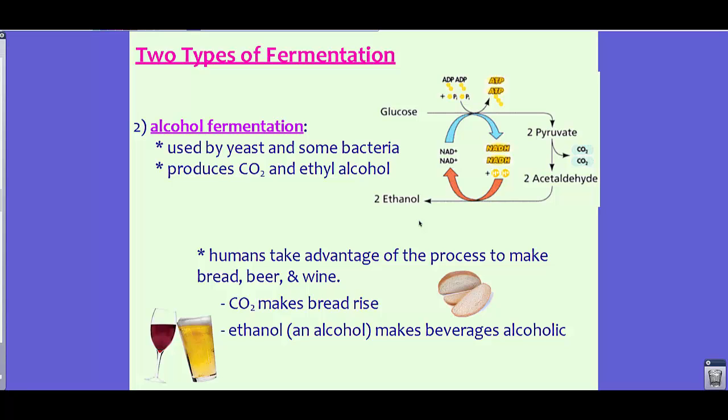So with these two methods of fermentation, do note that some energy, notice the energy up here, is being created by these particular processes, but it really isn't enough to fuel a lot of the things that we need on a daily basis. This is really a quick way to get energy, but it is not efficient for us.